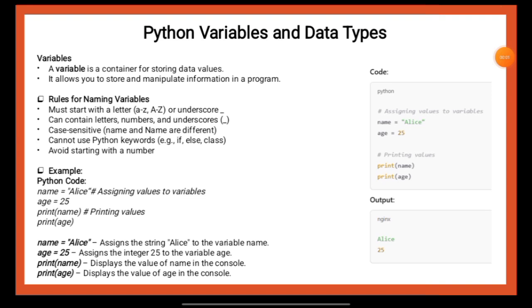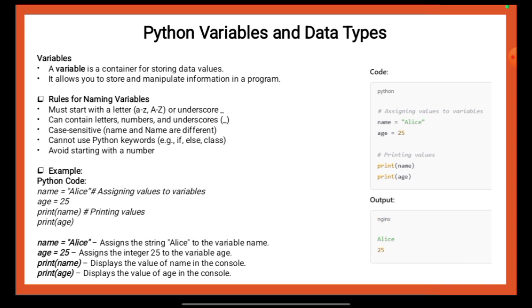So in this particular slide, we will be discussing in detail Python variables and data types. Let me first read out the details mentioned over here and then we will discuss it. Variables. A variable is a container for storing data values. It allows you to store and manipulate information in a program. Rules for naming variables.